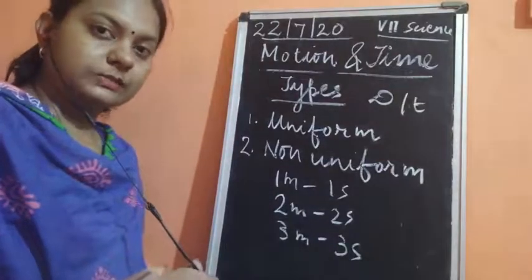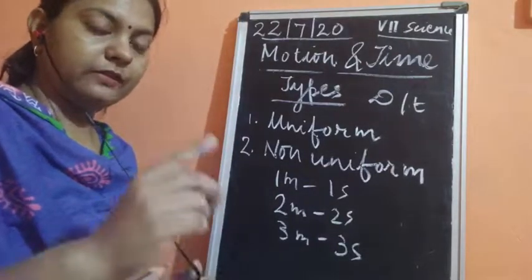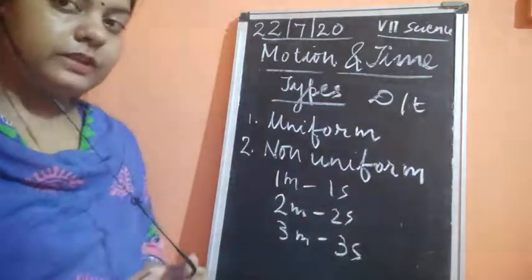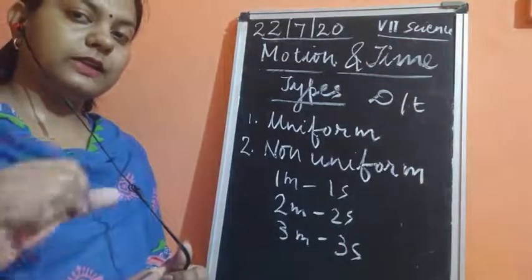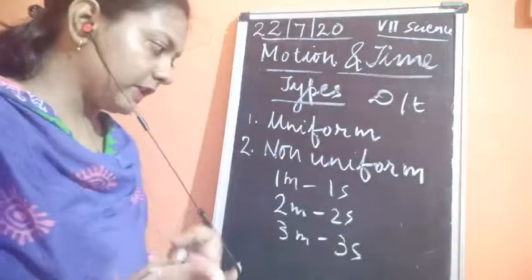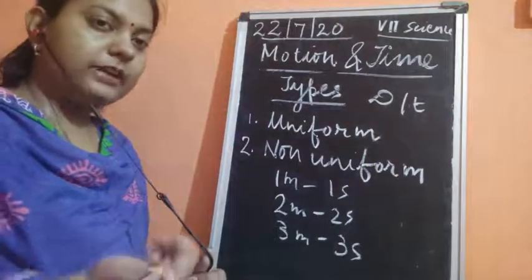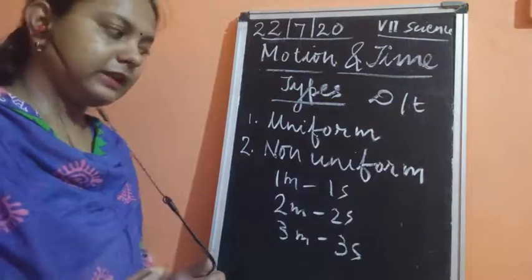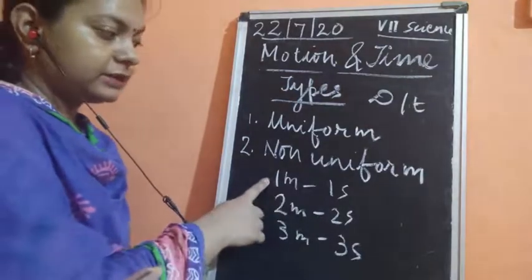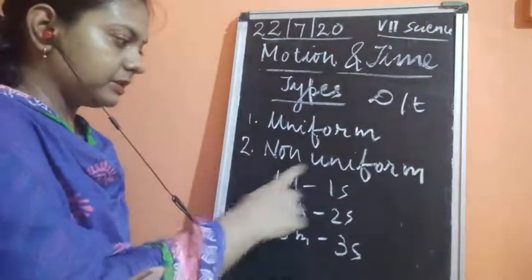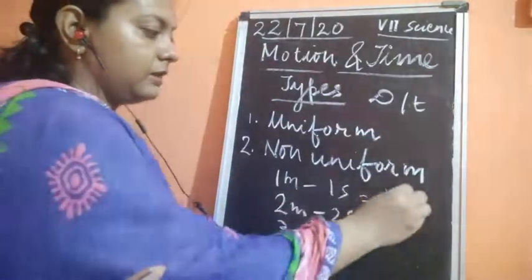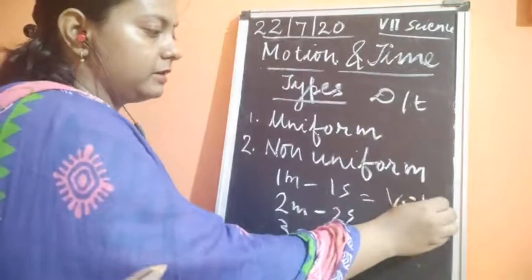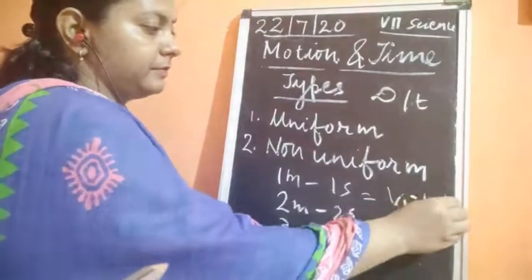So this is one type of motion where an object is traveling with a uniform speed, that is, in uniform motion. Now if we need to calculate the uniform speed, we can easily calculate it. If it is traveling 1 meter in 1 second, the speed is distance upon time, 1 upon 1, which means 1 meter per second.